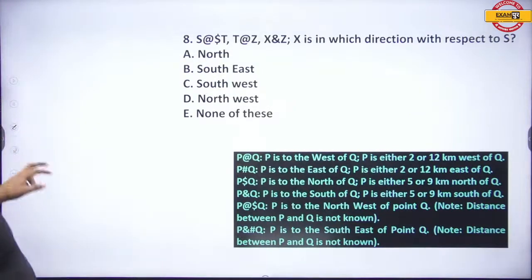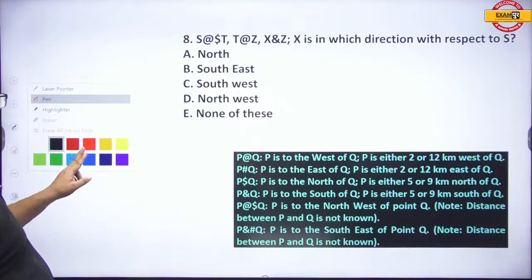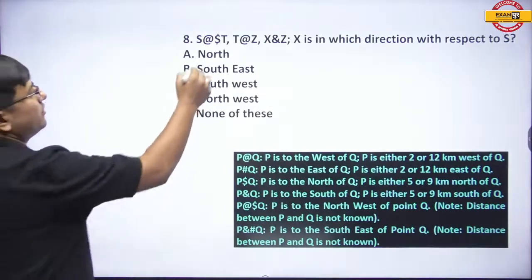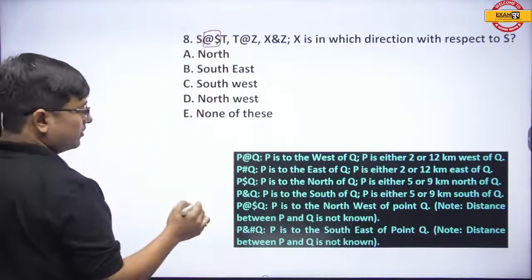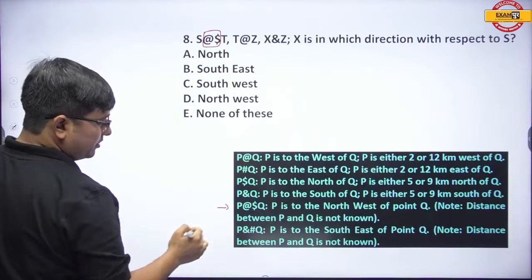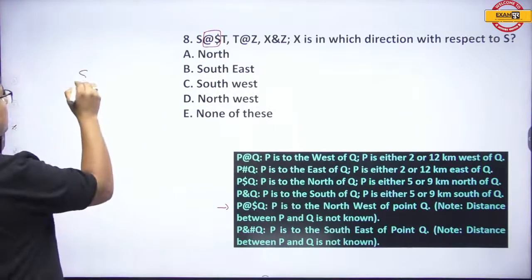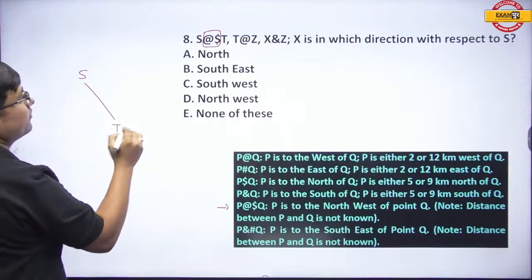Okay, now listen to me, my dear students. See, S at the rate dollar T means S is northwest of T.